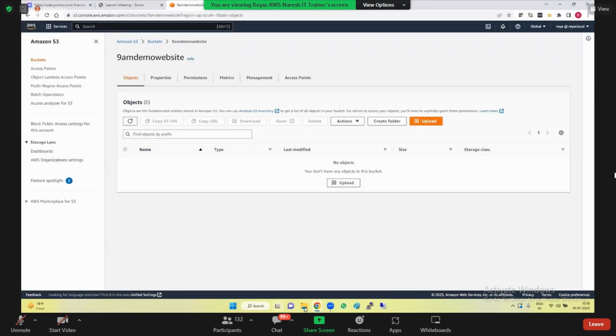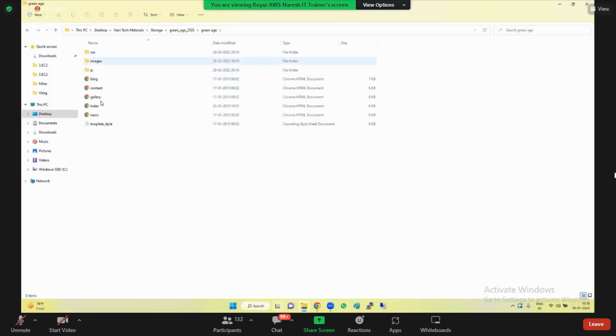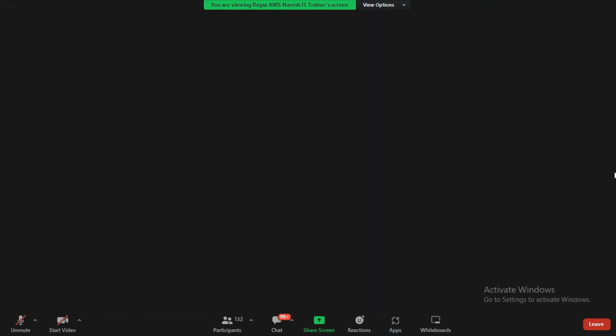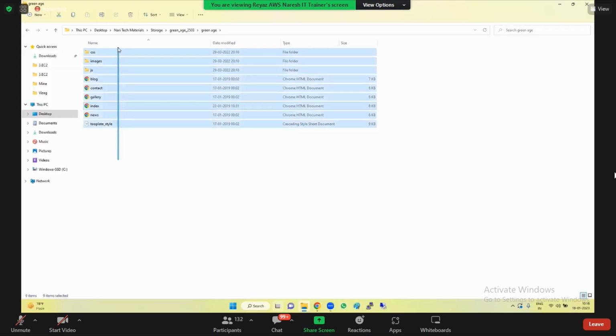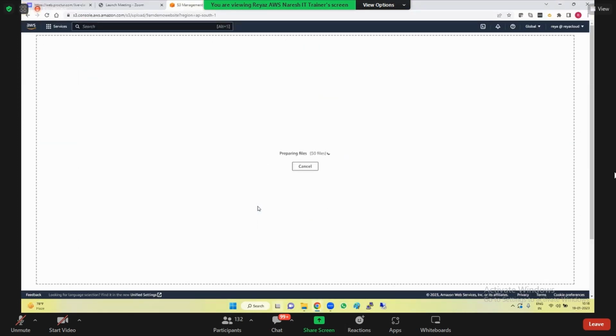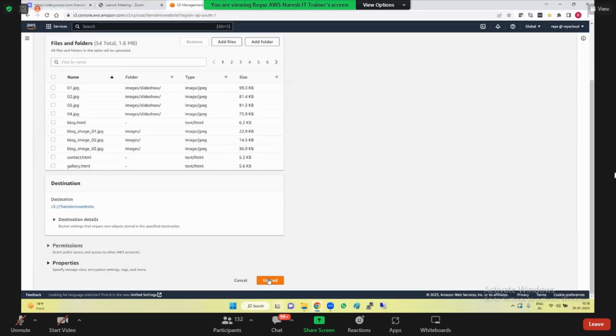What I did is I have already downloaded one template. Do you see this? I have all my HTML files, all my CSS and images. All these files are there, and we have the index.html file. So simply, if you have all your files, go ahead and just drag and drop all your files and upload.